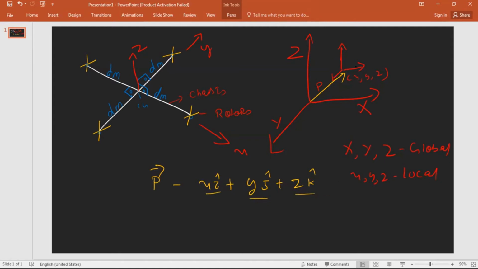These are all the vector notations. If I find the magnitude, meaning the location of P, X, Y, Z, then these are the locations of the P vector.